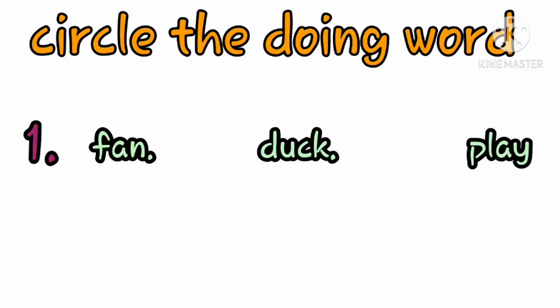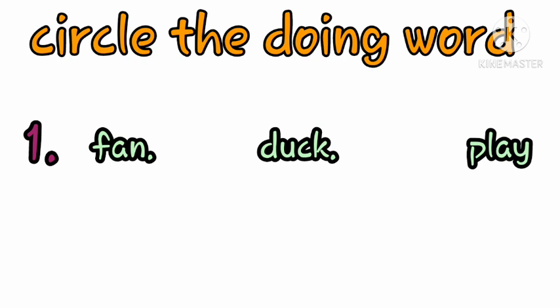Come. So, here, first of all, check the heading. What is written here? Circle. Circle the doing word. So, here your heading is circle the doing word. That means you have to encircle the doing word. Okay, so now look at the words. Here we have three words in the number one section.